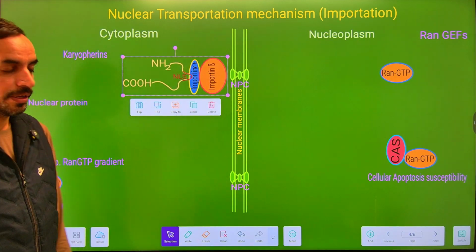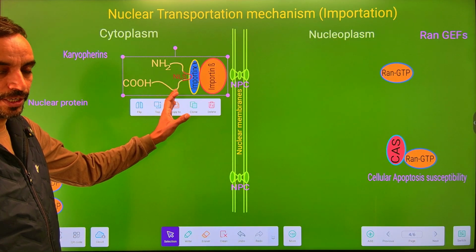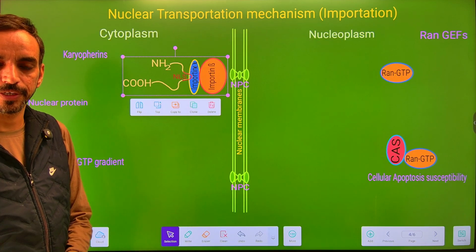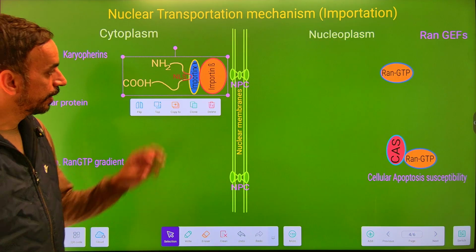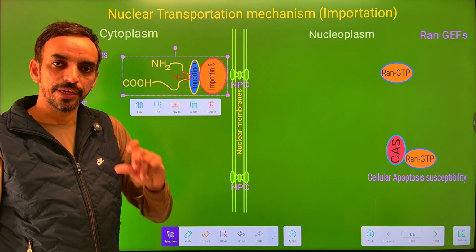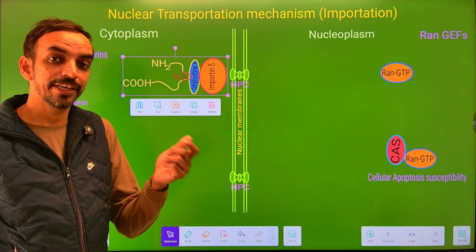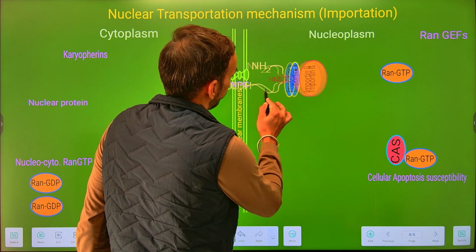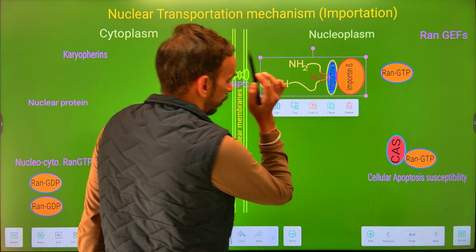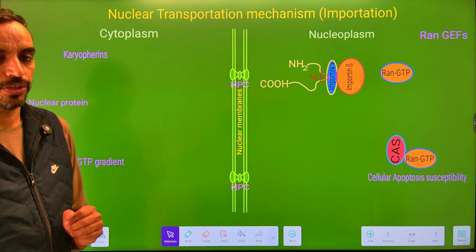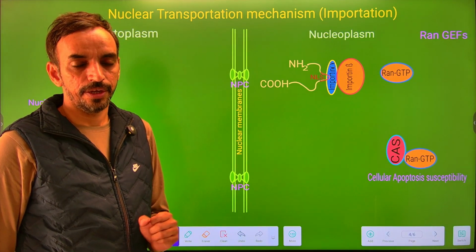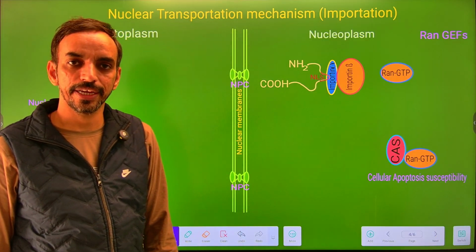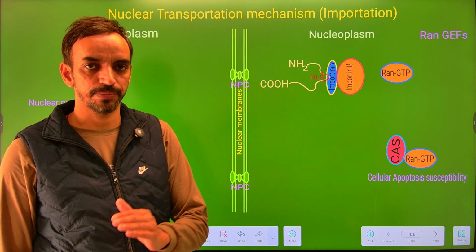Now here, this ternary complex is first recognized by the cytoplasmic filament of the nuclear pore complex. The cytoplasmic ring will rotate and widen the pore from 9 nm to 40 nm, and then there is an importation of this ternary complex into the nucleoplasm. Now within the nucleoplasm we have Ran-GTP.